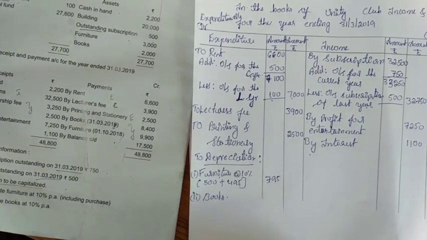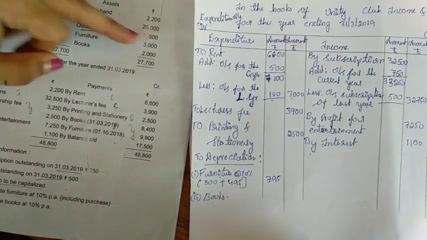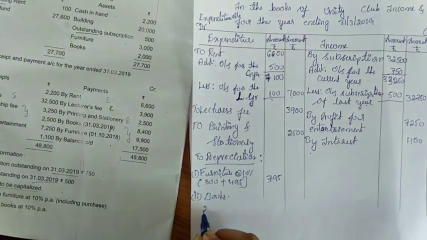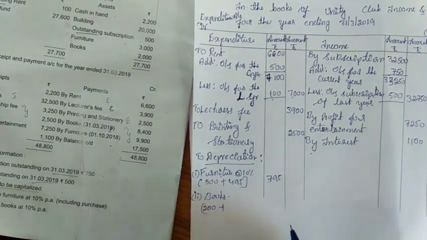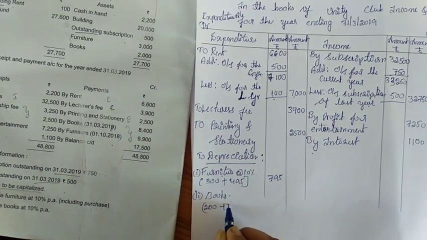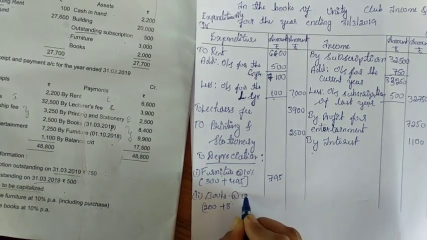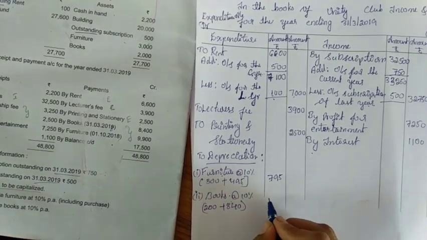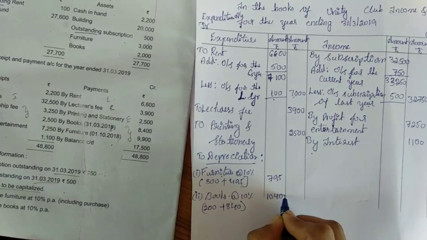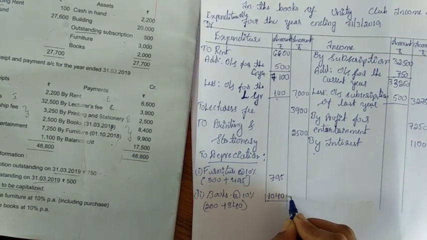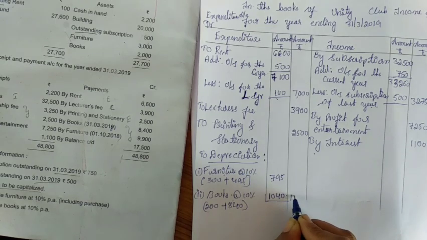If we calculate the depreciation for this book, 2,000 at 10% is 200 rupees, plus whole year depreciation on 8,400 into 10%, which is 840. Total is 1,040 rupees. 1,040 plus 795. How much is the total depreciation? 1,835.